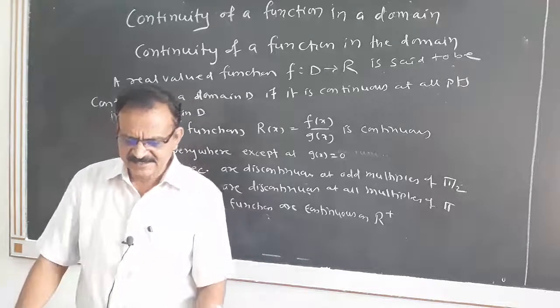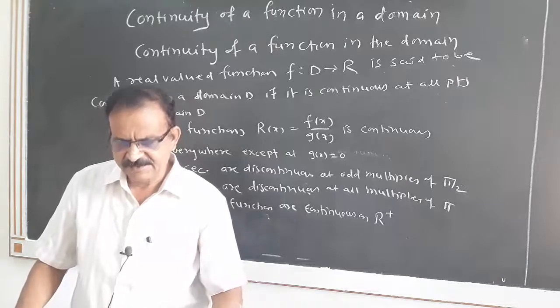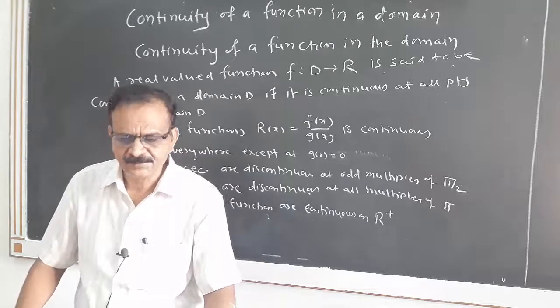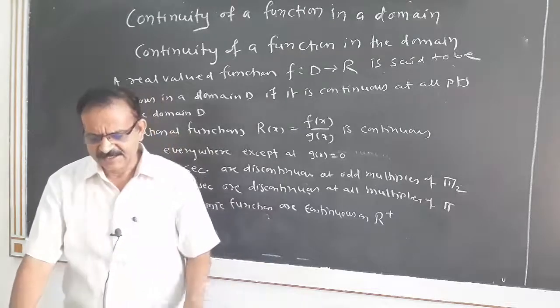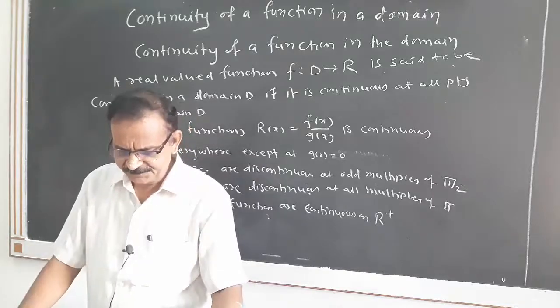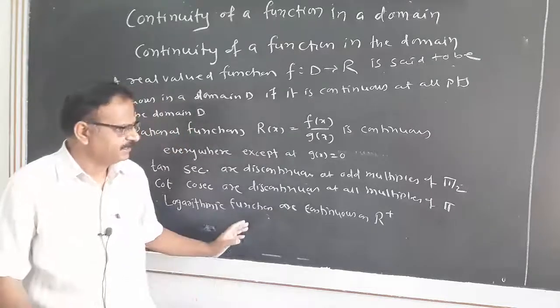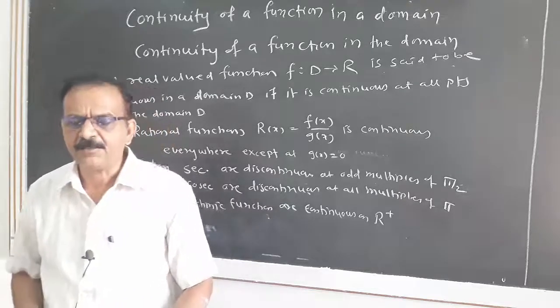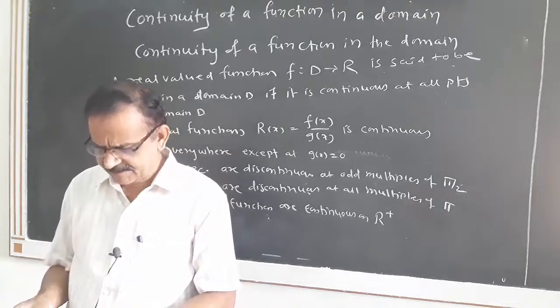Tan x and sec x are discontinuous at all odd integral multiples of pi by 2. Cot x and cosec x are discontinuous at all integral multiples of pi, and the logarithmic function is continuous on R plus, that means the set of all the positive real numbers.